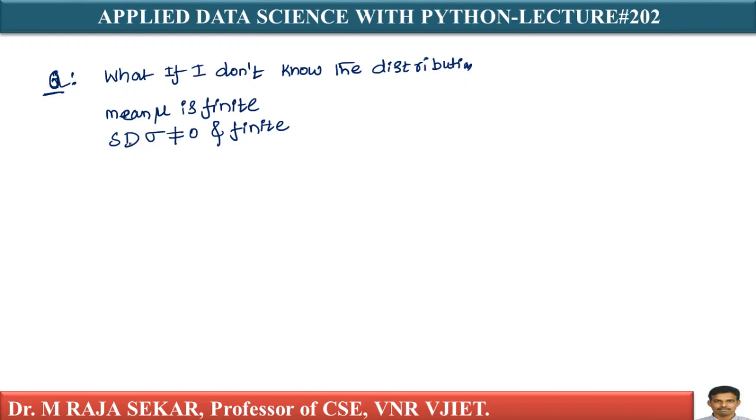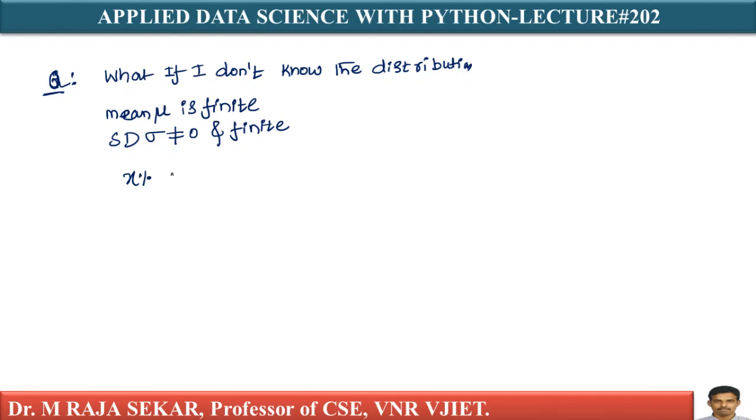If you recall, finite mean and finite variance are what we discussed in the central limit theorem. I already discussed the central limit theorem in previous classes. So what if I don't know the distribution? I don't know whether it is Gaussian, normal, or gamma, but I know the mean mu is finite and the standard deviation is non-zero. Now, can I say something?